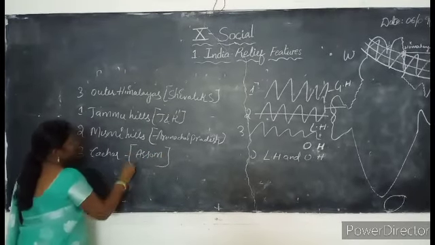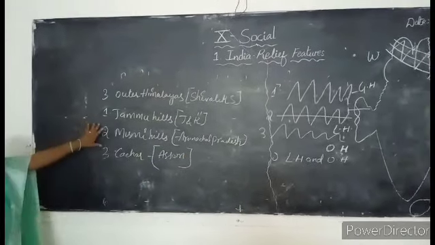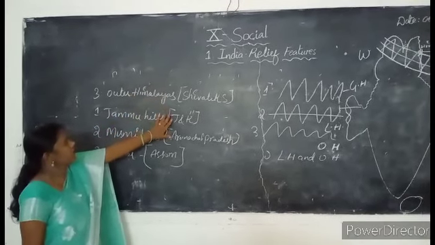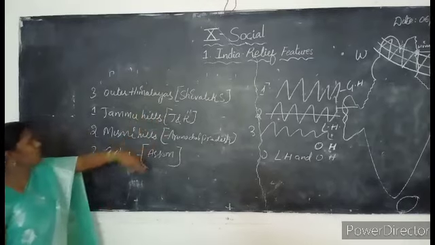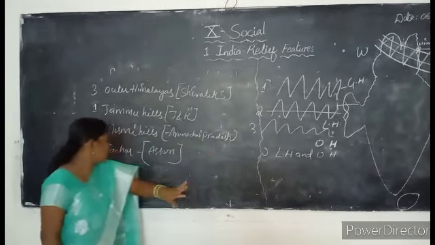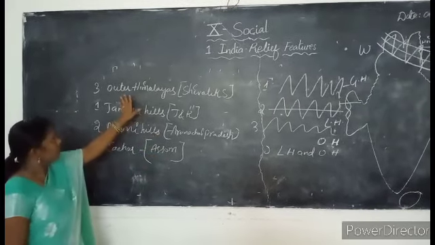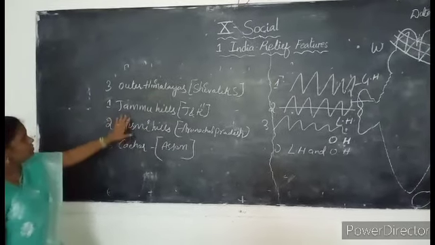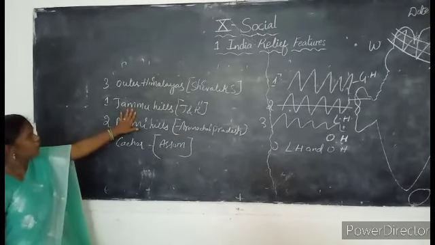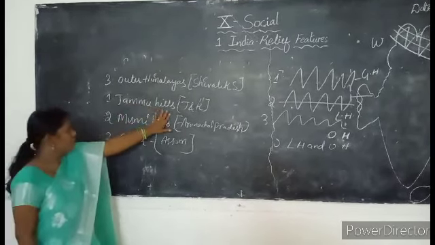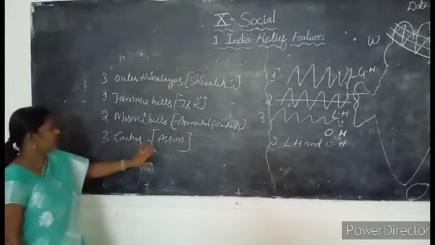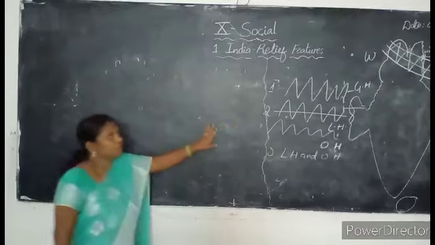So you have to remember, in 1 mark or multiple choice questions they may ask: the outer Himalayas in Jammu and Kashmir are called what, or the outer Himalayas in Arunachal Pradesh are called what, or in Assam the outer Himalayas are called what. So in Jammu and Kashmir these hills are called by their local place names, that is Jammu Hills, and in Arunachal Pradesh it is Mishmi Hills, and Cachar in Assam state.